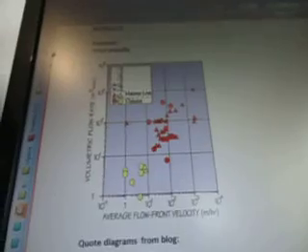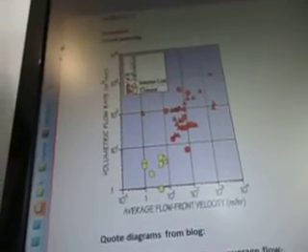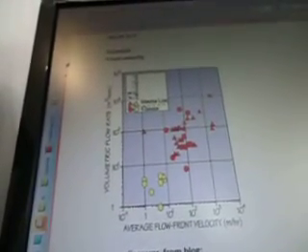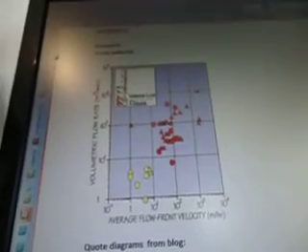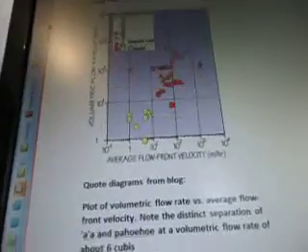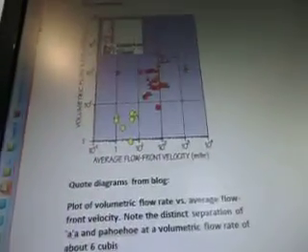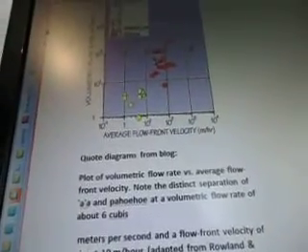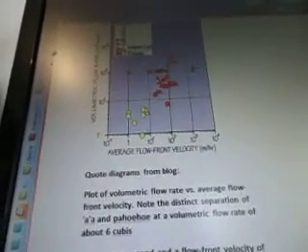Now we looked at about 3 or 4 videos with formulas in them. So now we're going to talk about the keyword front velocity. And here's a graph. Volumetric flow rate. This is like a lava flow thing, but this is what came up for the average flow front velocity. We're just using this as an example of what front velocity is.